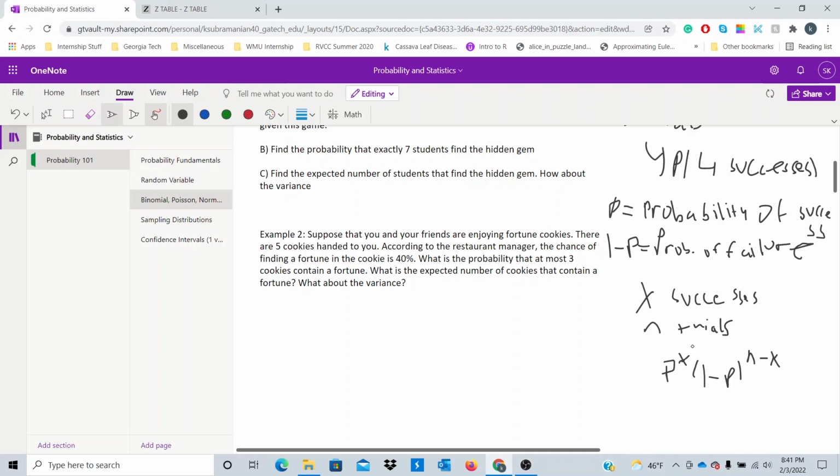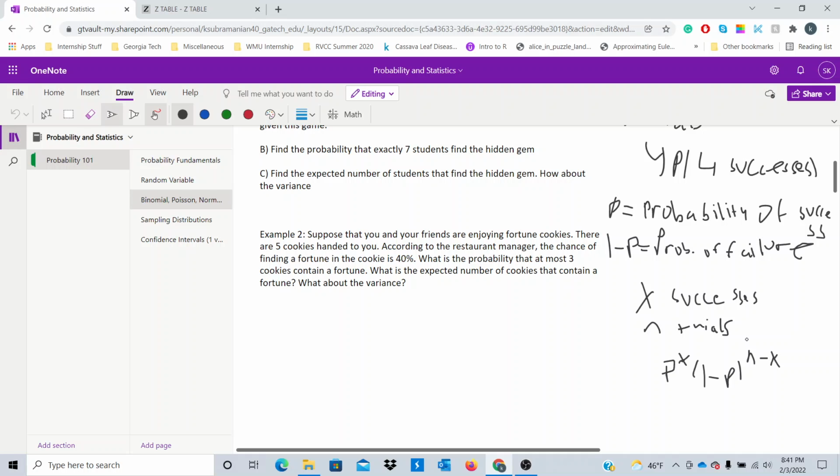But wait, there's a catch. So, if you get x successes in your n trials, you must also get n minus x failures, right? By the very definition of running all n trials. So you'll actually have P to the x times 1 minus P raised to the n minus x. So 1 minus P is your probability of failure. Your n minus x here is the number of trials that resulted in failure.